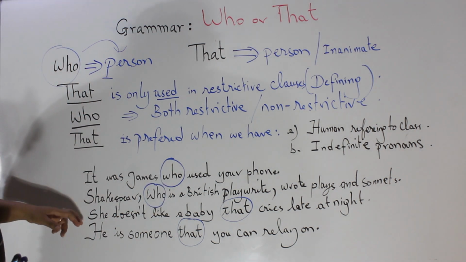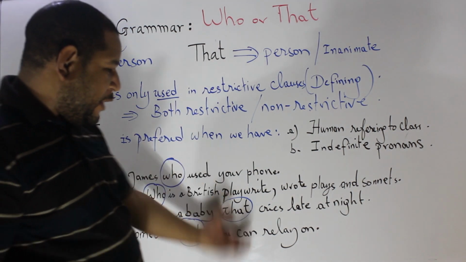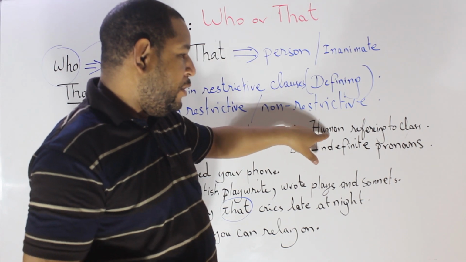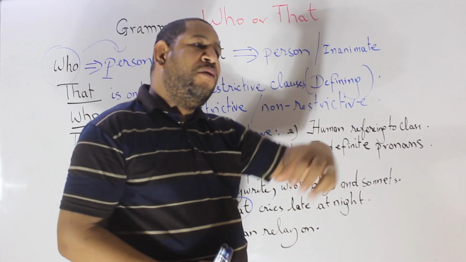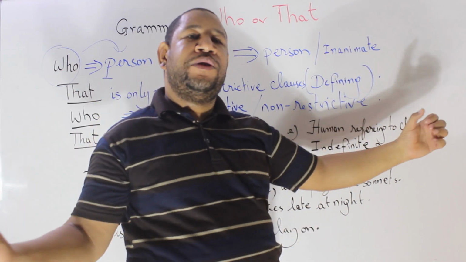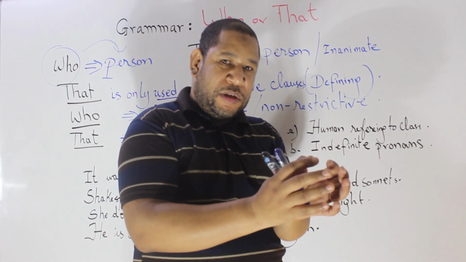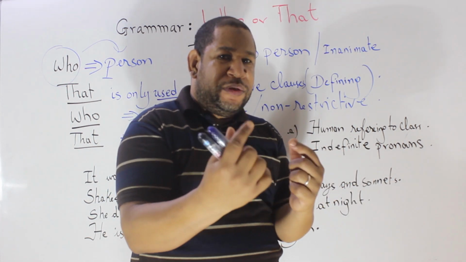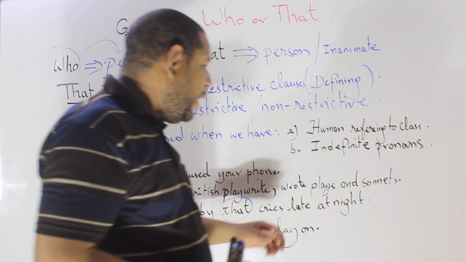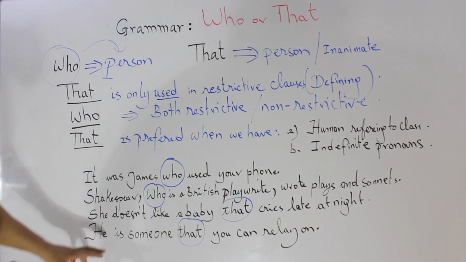Okay? Now for the other one, she doesn't like a baby that cries late at night. A baby is a person, it's a human, referring to a class. A baby that does something. A person that speaks many languages. It's a class of people. Okay? Not just one person, not everybody, but a class. When we have a class, like here, we can use that. It's better to use that.